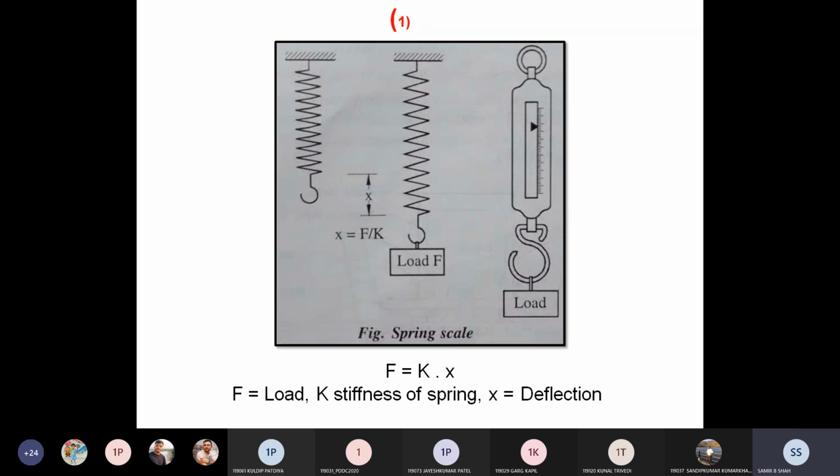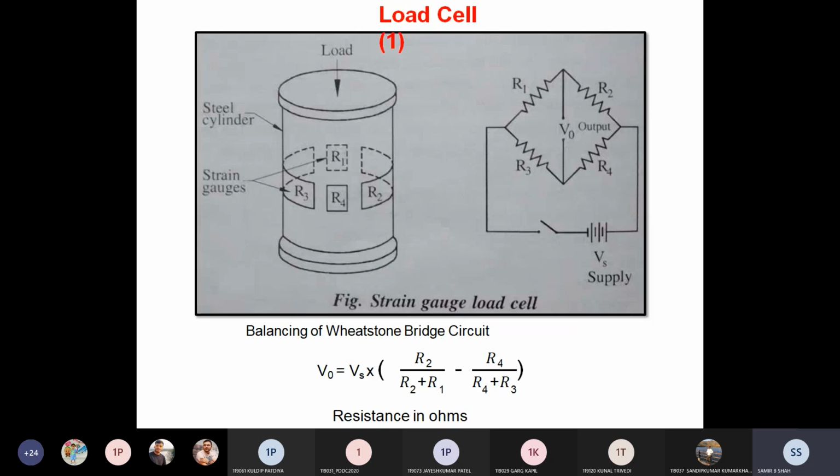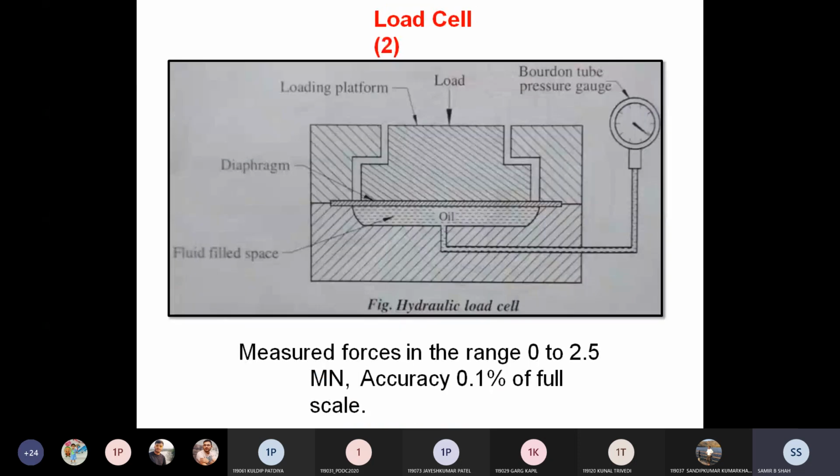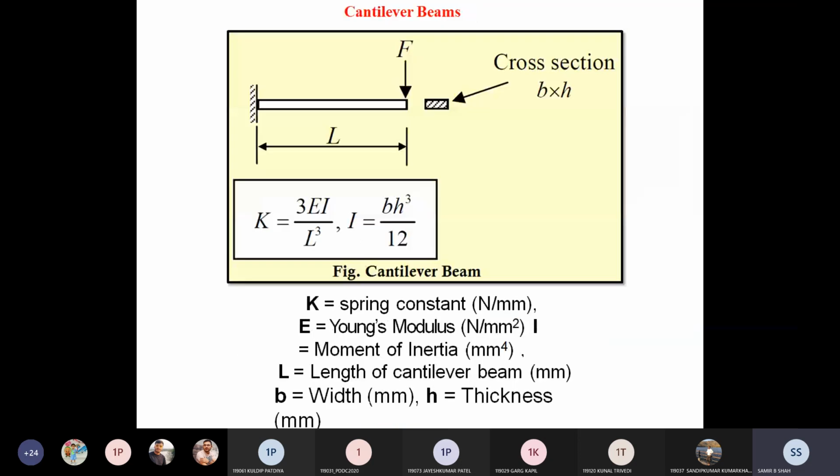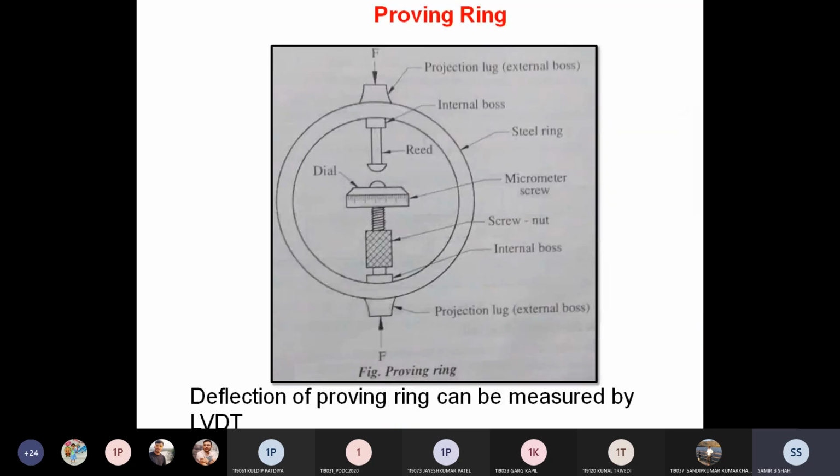Now next one, that is the proving ring. Very important, proving ring. Why is the name proving ring? Because you can see in the figure that it looks like a ring, that's why it is considered a proving ring. Most probably it is right now used in industry, so its function is very important.